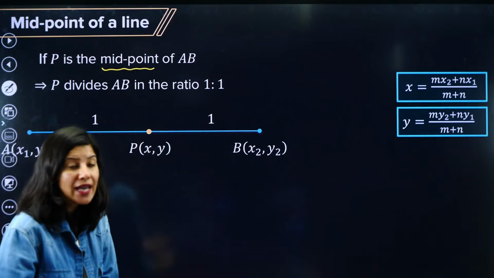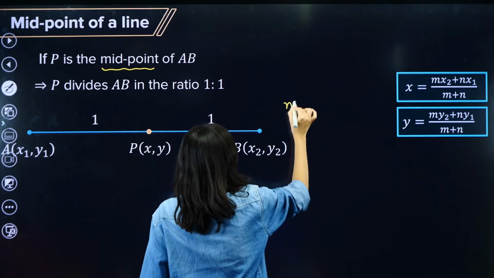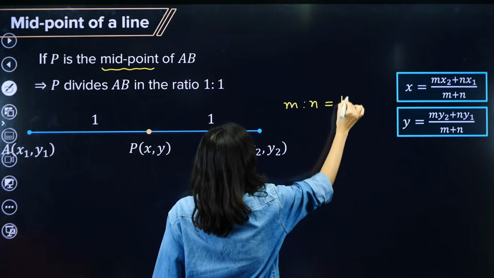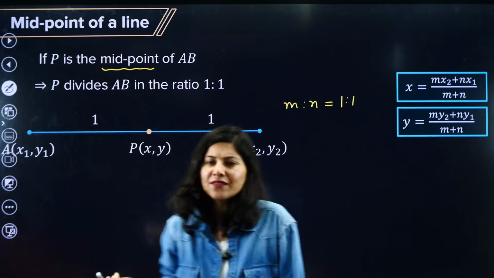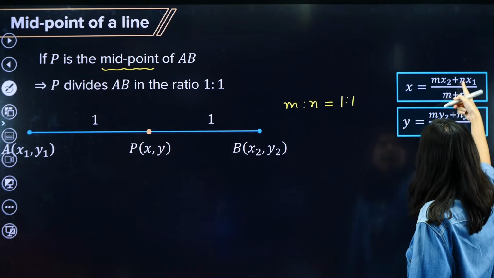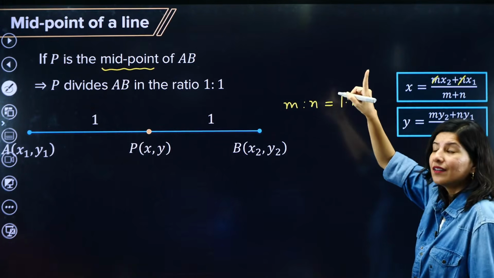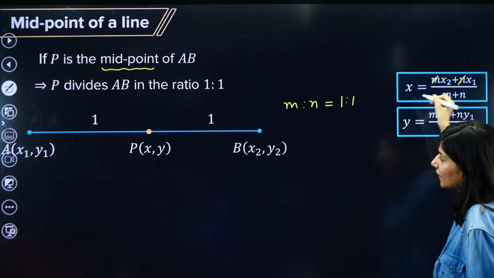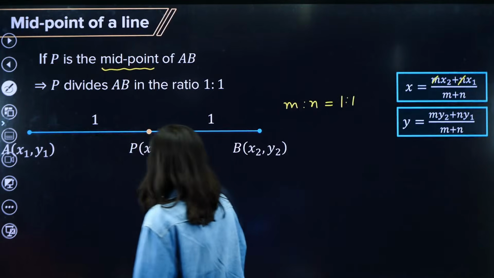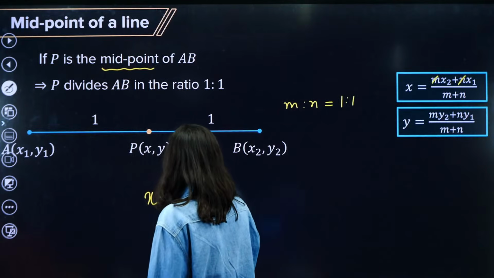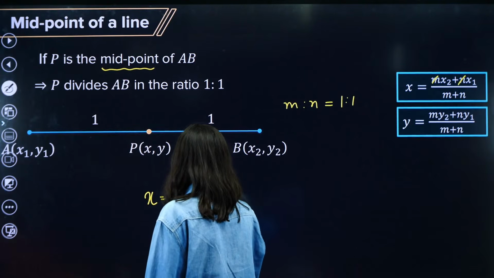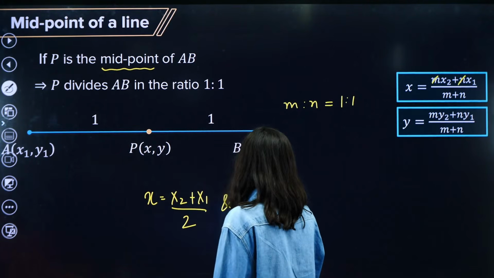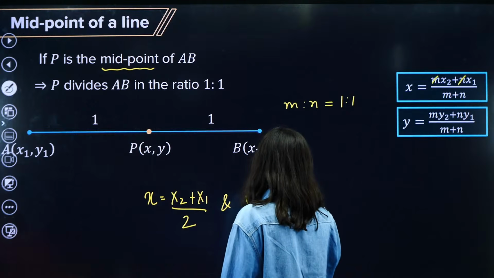Here m is to n equals 1:1, so we replace m and n both by 1. So x2 plus x1 upon 1 plus 1, which is 2. So the formula is x equals x2 plus x1 upon 2 and y equals y2 plus y1 upon 2.